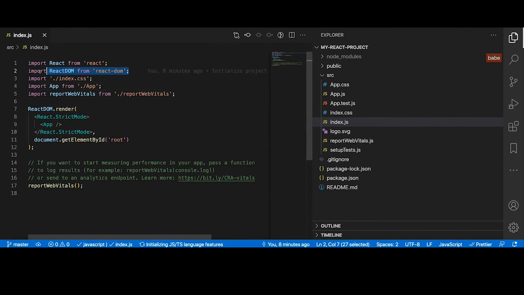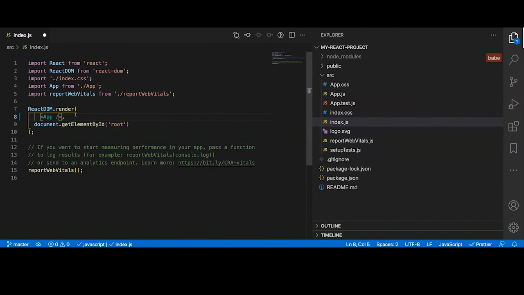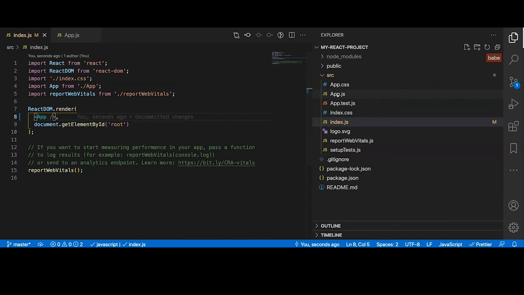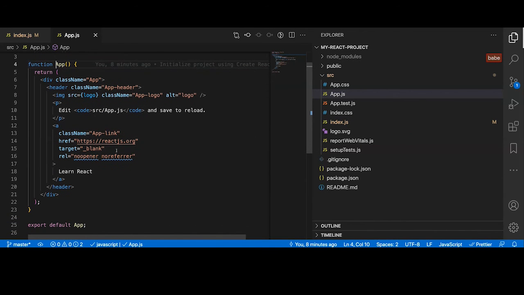So we did the same thing, right? And we had React DOM.render, which is basically rendering a React element. We don't need this. Let me remove this. It will make things simple. Okay, so basically, we just have one app component, right? Let me open this and see how it is implemented. So from the index file, we are now jumping to app.js, right? And this is where the entire code is, right?